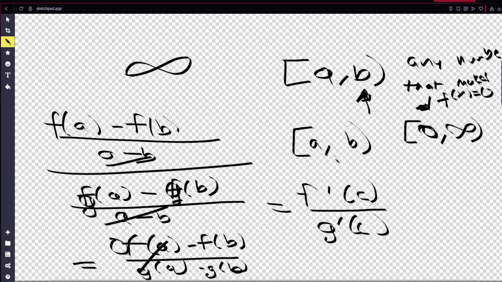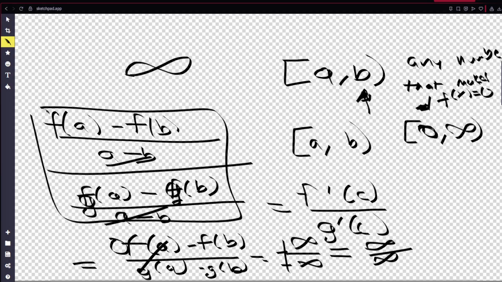And yeah, so that means that this is the same exact thing as negative infinity over infinity, or negative infinity over negative infinity, which is exactly the same as the indeterminate form, which means that this is the exact same thing as the limit as x approaches infinity of f of x over g of x. So by definition, these two are the same exact thing, and that's how I was able to prove it.